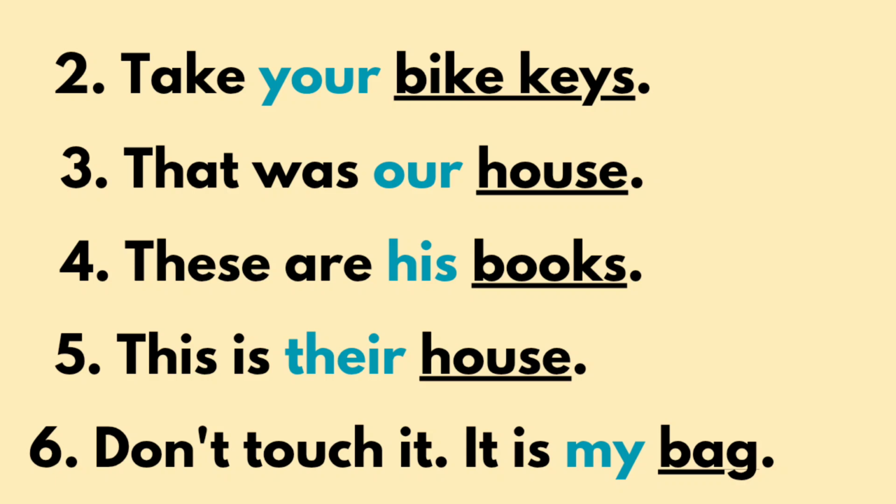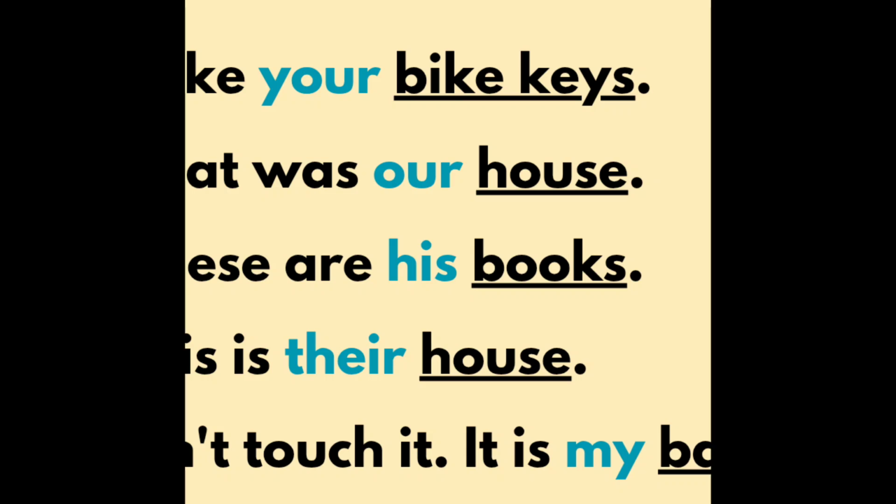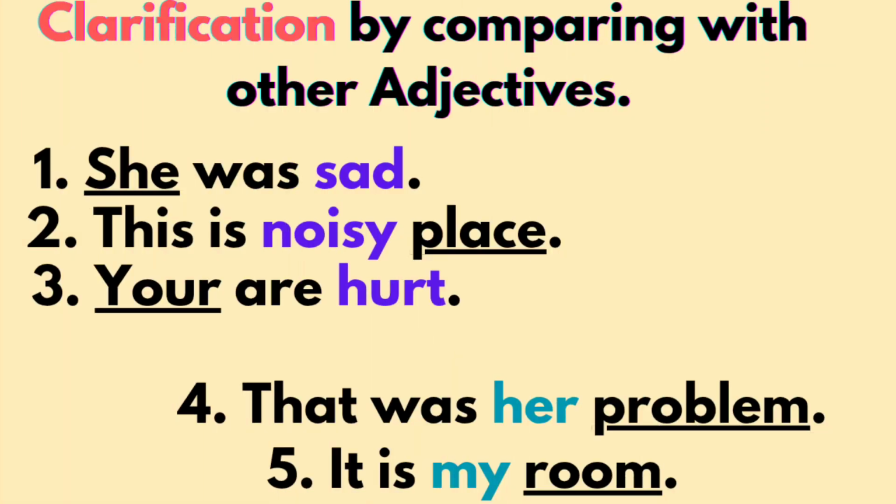If you want to understand this concept more, let's compare so that you will be able to understand. Now I'm going to give clarification by comparing with other adjectives. In previous videos, I talked about basic adjectives, ed and ing adjectives. She was sad. Here sad is an adjective.